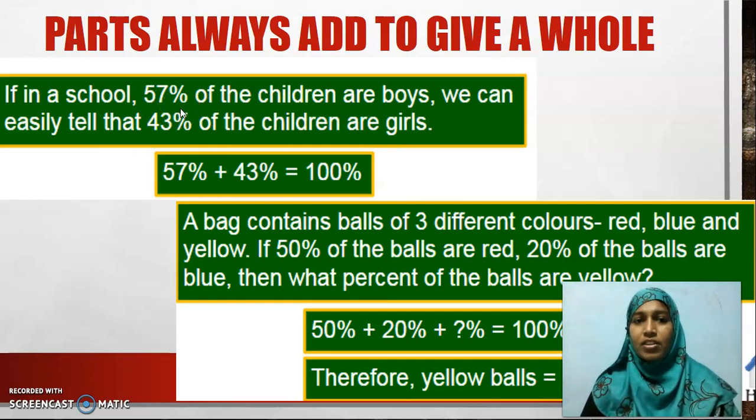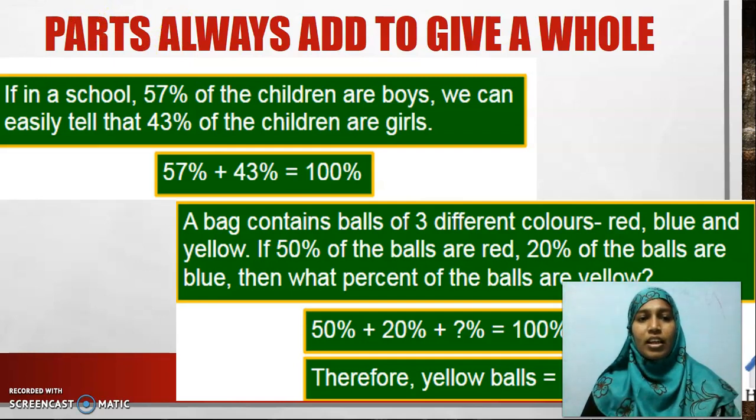Percentage means it is out of 100, isn't it? Out of 100, 57 are boys. So what will be the remaining? 100 minus 57 is what? 43. So we can say 43% of the children are girls.